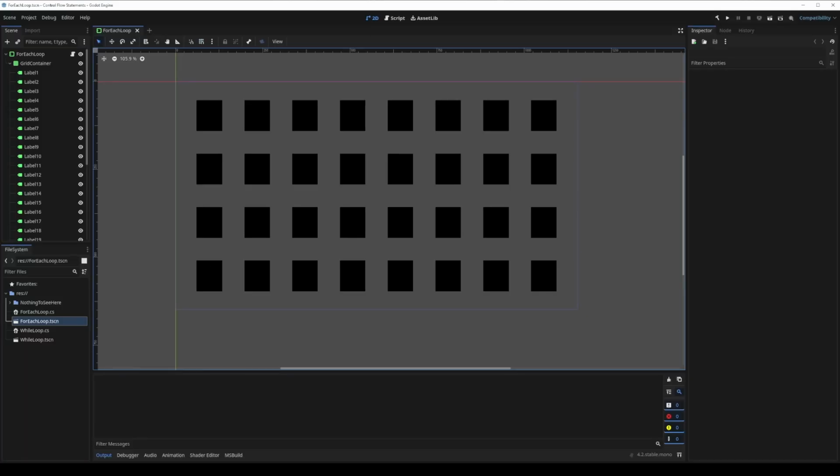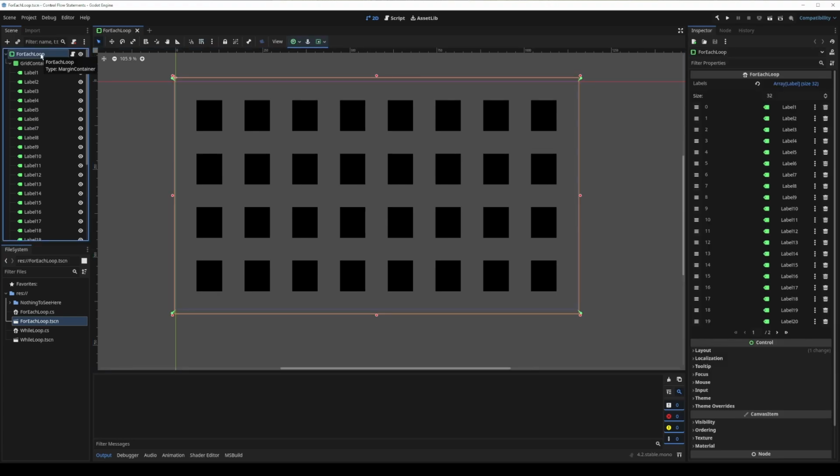Here, we're back on the same scene we used to demonstrate for each loops. And you know what sucks about this scene, like, a lot? Loading 32 separate variables into inspector fields. Seriously, Godot, Unity can load an entire collection via the inspector at a time. Get your crap together! Anyway, we can use a for loop to save ourselves some headaches here.